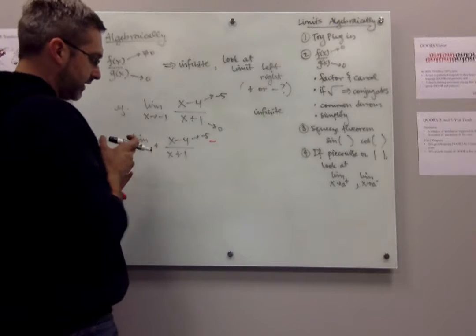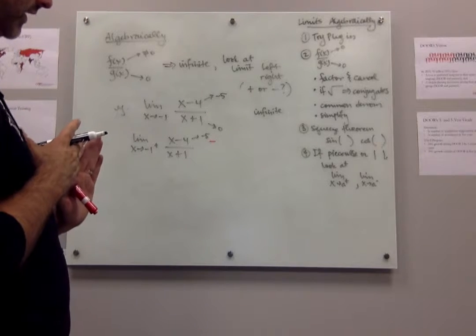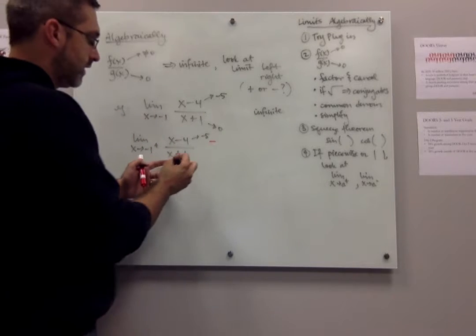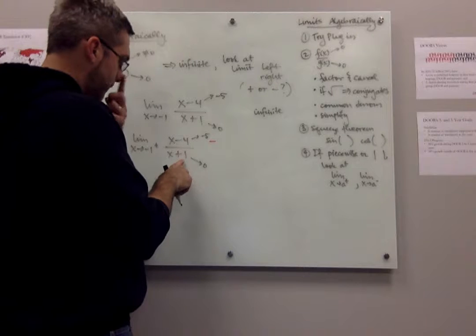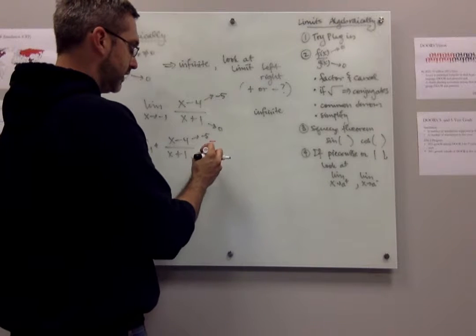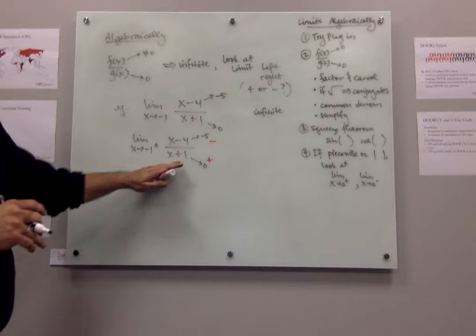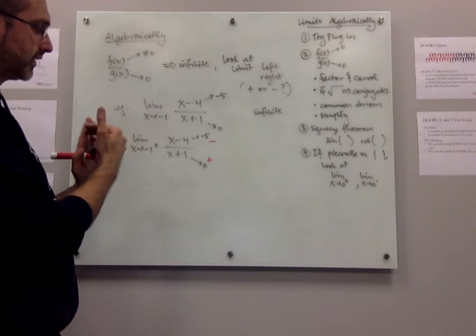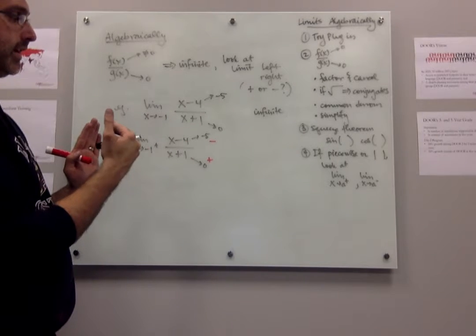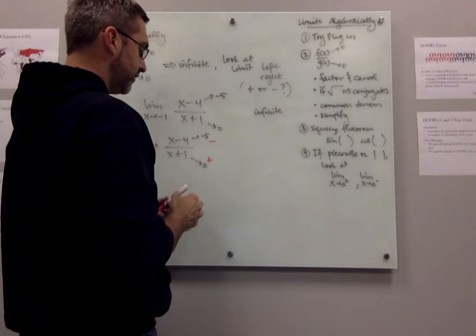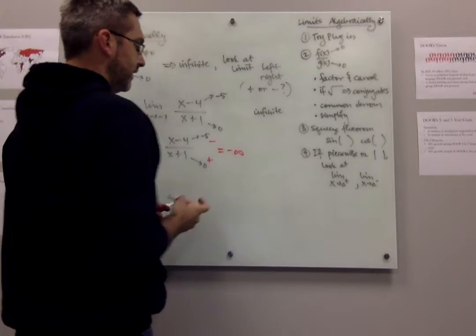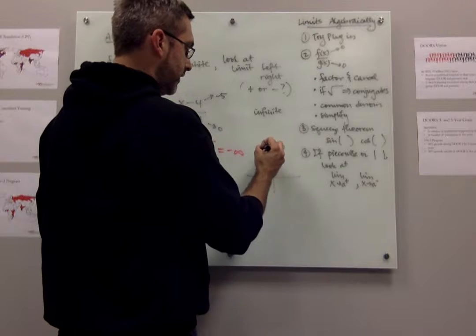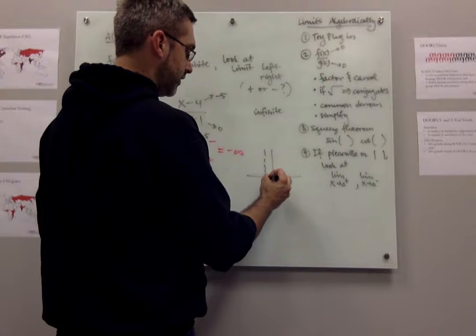The bottom, if I plug in a number, you got to think visually. Here's negative 1. If I plug in a number to the right of negative 1, like 0, this thing, even though it's going to 0, it's going to 0 as a positive number. If you plugged in 0, you would get a positive number here. If you plugged in 0.9, or negative 0.9, this is still a positive number. Any of those numbers to the right of negative 1 are going to give you positive numbers. So negative over positive means overall, this limit is negative infinity. So when I come to negative 1 from the right side, it's going down to negative infinity.